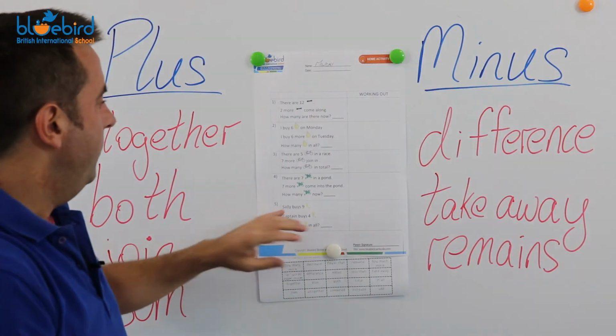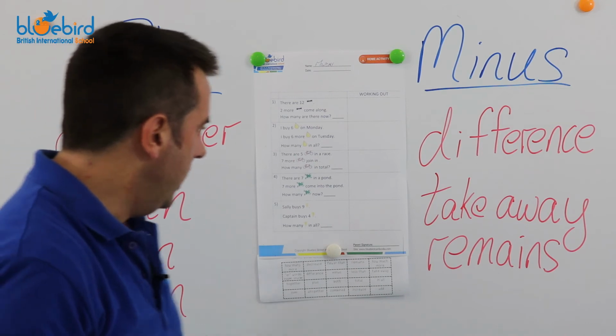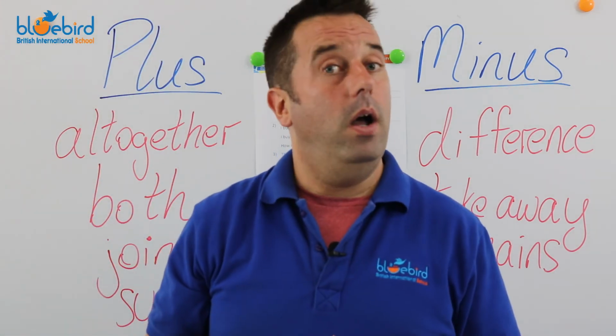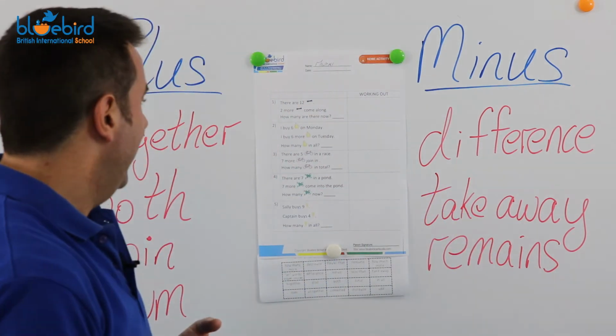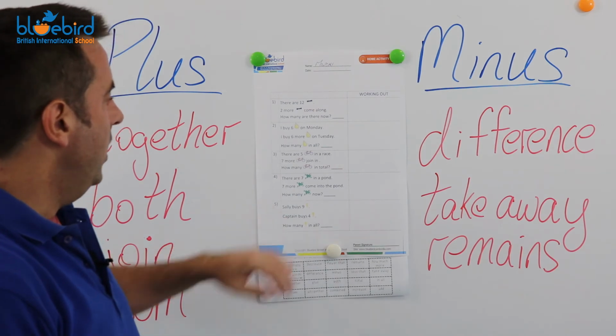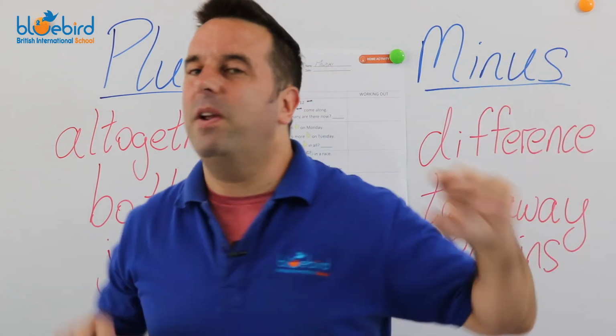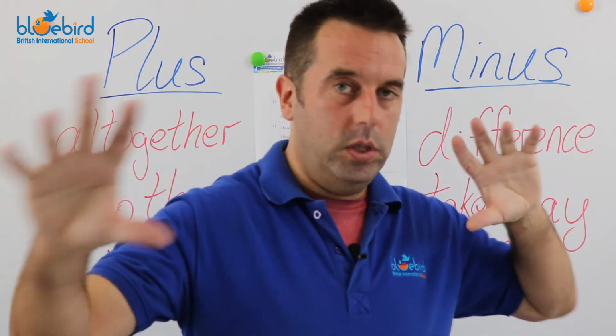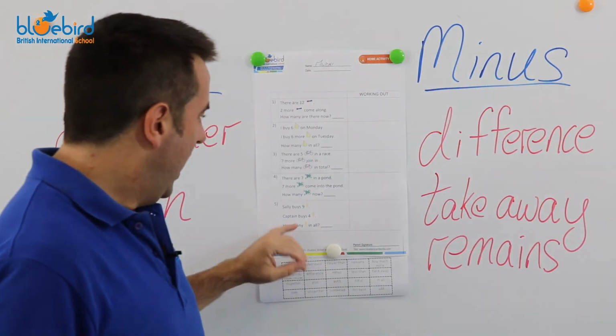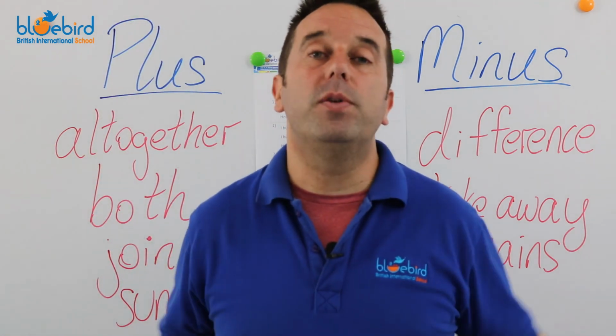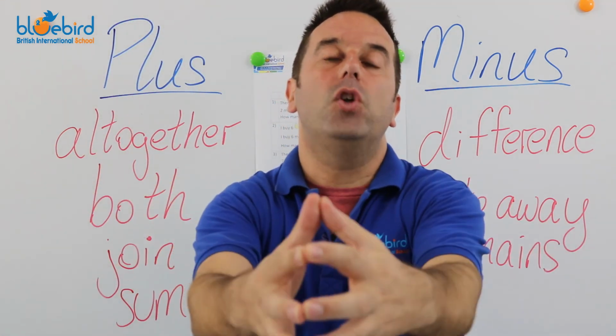And number 5, Sally buys 9 ice creams. Oh, wow. Captain buys 4 ice creams. So we have 9 and we have 4. So we have our numbers. And the question is, how many in all? Which means, again, how many in total?